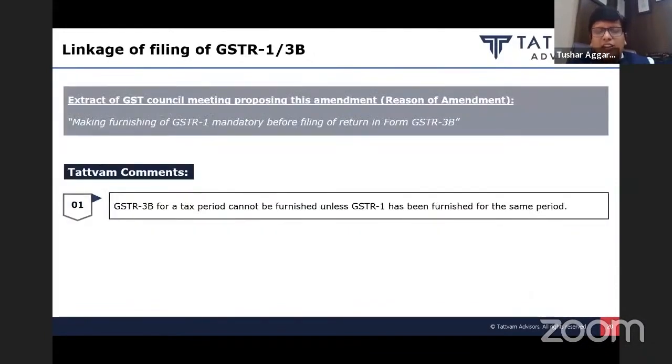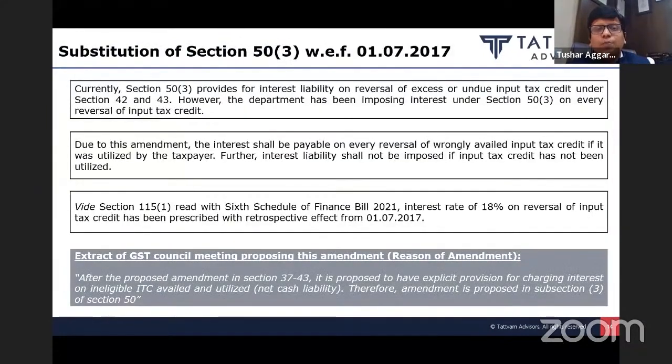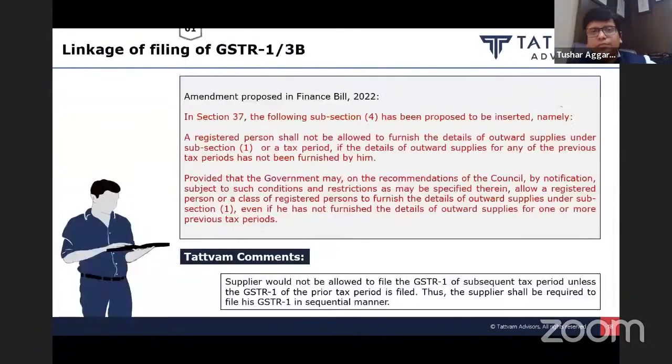Next condition imposed under the Act itself. If I have not filed my GSTR 1, I will not be in a position to file my GSTR 3B. If for the month of January I am not in a position to file GSTR 1, I will not be in a position to file GSTR 3B. Condition imposed under the Act. And whatever amendments we are discussing are effective from the date of enactment of the Finance Bill. However, this interest amendment is implemented retrospectively. This is retrospective interest, and all other amendments are from the enactment of the Finance Act.